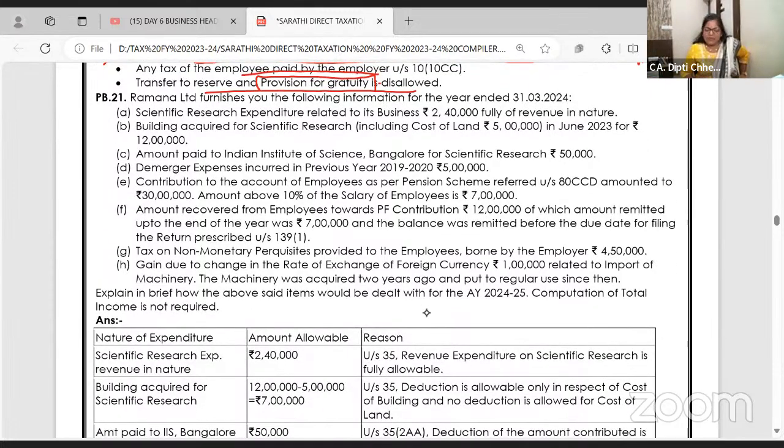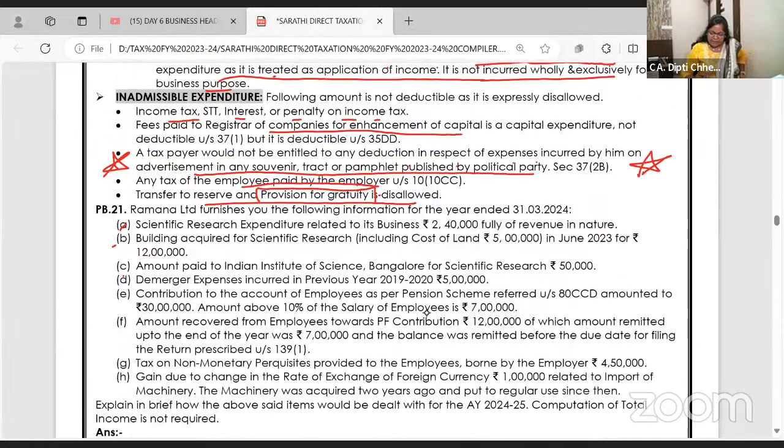Shall I give you 5 minutes and you try all this on your own? Allowed, disallowed, without looking at the answer. What will be allowed and what will not be allowed, and then I will discuss. Until now, whatever we have studied, the answer is in that. So try to write on the left hand side with pencil: this is allowed, not allowed, fully allowed, how. Then we will continue. 2 minutes.